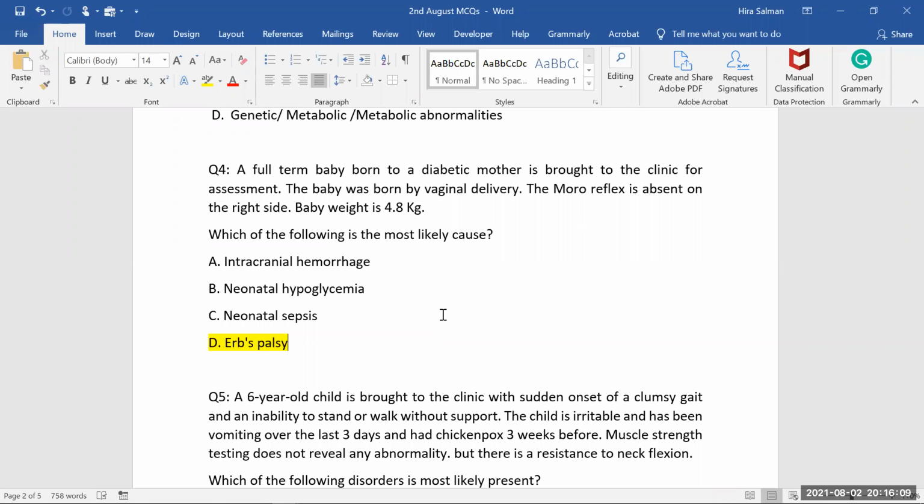But if the Moro reflex is absent, what will happen? The baby will not show any kind of movement. There will be no extension of the arms and no extension of the limbs at all. So that will give you a clue why the baby's arm is not extended, why the arms stay on the side of the baby's body, why the arms are not abducted. There must be something that happened, that's why the Moro reflex is absent,